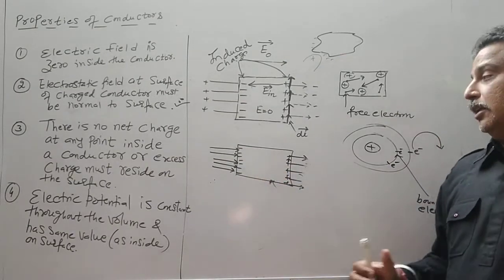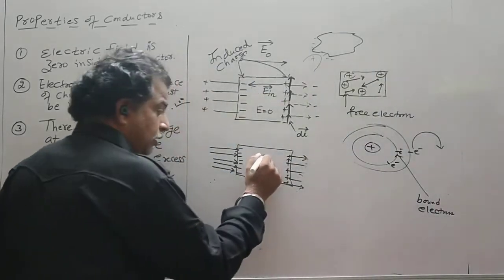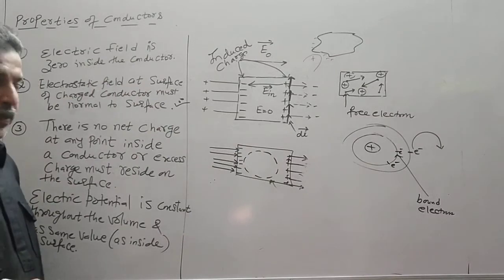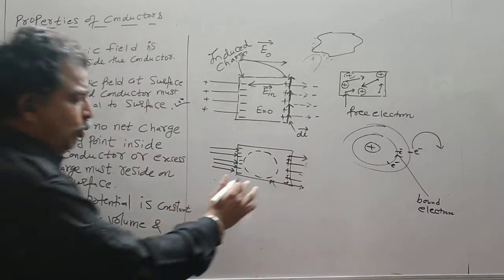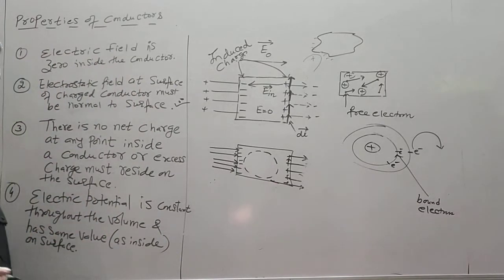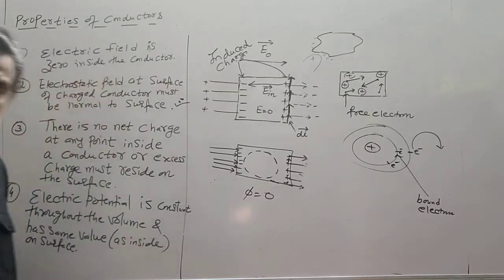How can we know they reside on the surface? Let us take a Gaussian surface inside, of any shape. Clearly there is no charge enclosed in it, so the flux is equal to 0.